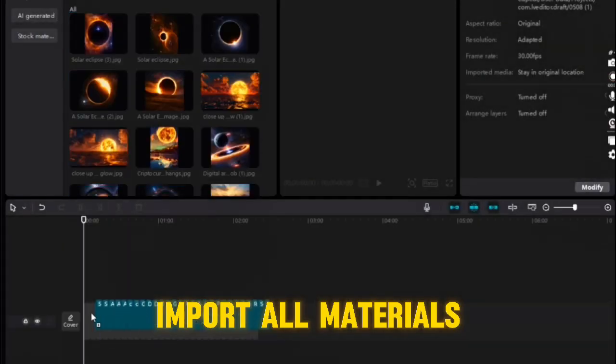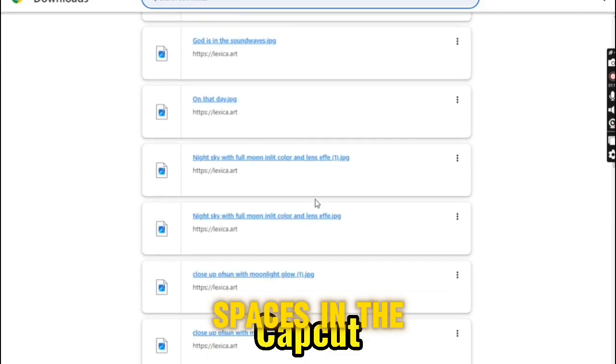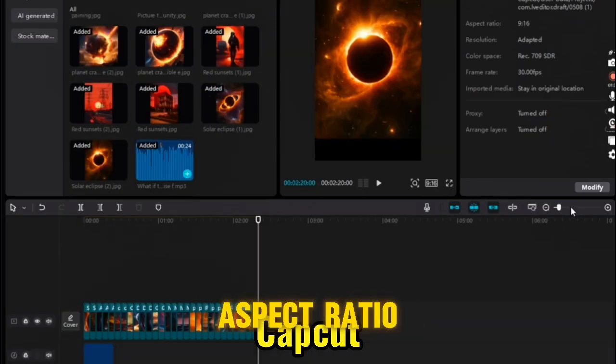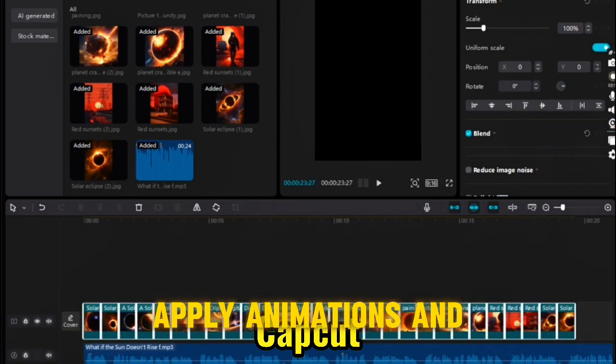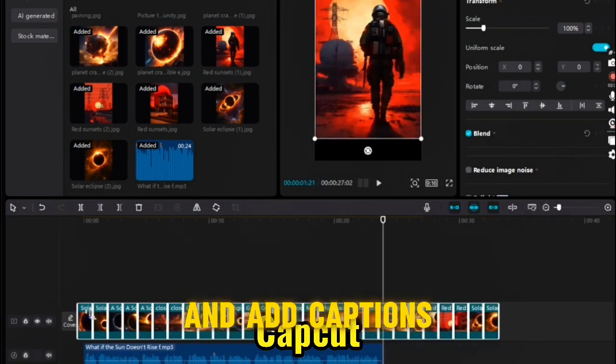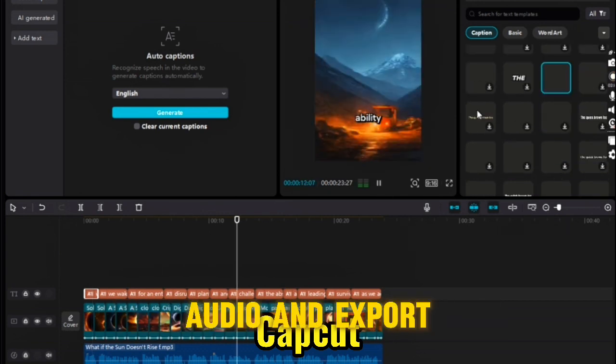Import all materials, including the voiceover and visuals. Trim any empty spaces in the voiceover and adjust the aspect ratio. Place images according to the voiceover. Apply animations and transitions, and add captions for accessibility. Lastly, choose background audio and export the video.